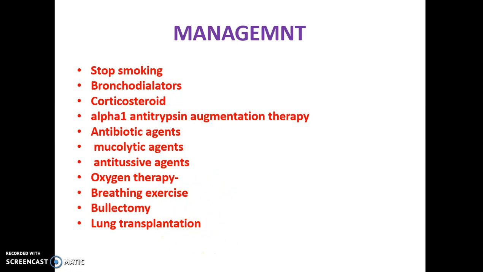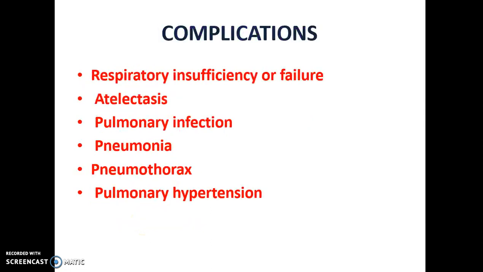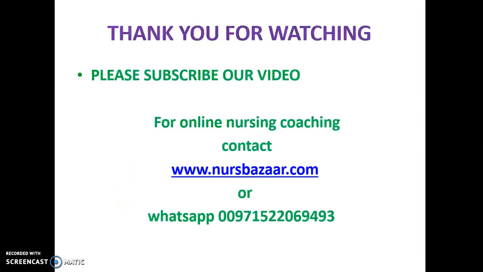Then you can give breathing exercises. Then bullectomy means removal of bullae, a dead space or non-working alveoli part is called a bulla. So you can remove the bullae, that is bullectomy. Then lung transplantation. These are some of the management options. Then complications: respiratory failure, atelectasis means collapse of the alveoli, then pulmonary infection, pneumonia, pneumothorax, then pulmonary hypertension.